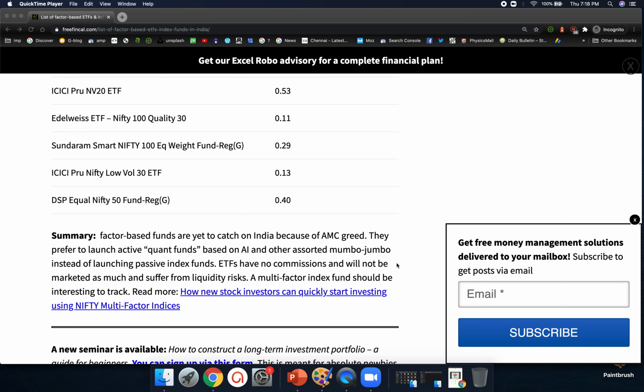And these are very low AUM, and definitely the three index funds are not recommended, especially the ones from Principal and Sundaram, the Nifty 100 equal weight funds. The DSP fund, you can notice how risky the equal weight Nifty 50 fund is, because I've been talking about the imbalance in the stock market, and there's a huge imbalance between Nifty 50 and the Nifty 50 equal weight. So as long as that imbalance is not remedied, the risk will always be there in that kind of fund. And so I'm not recommending any of the funds in this list. Let me be very clear about that.